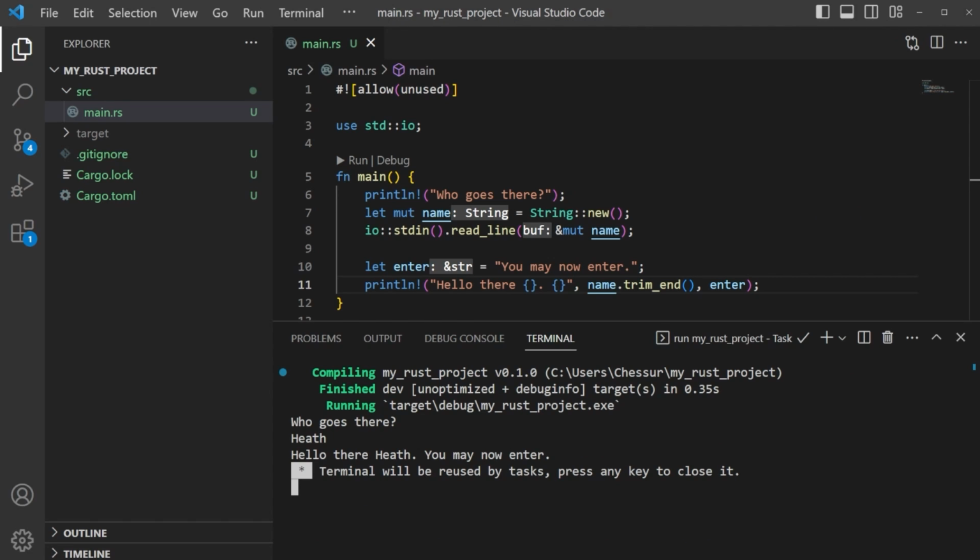I just wanted you to understand the basics of importing modules and libraries, and also the basics of user input. We'll play around with user input a little bit in our next challenge. For now, we're going to move on to learning math and operators in Rust. So I'll see you over in the next section.